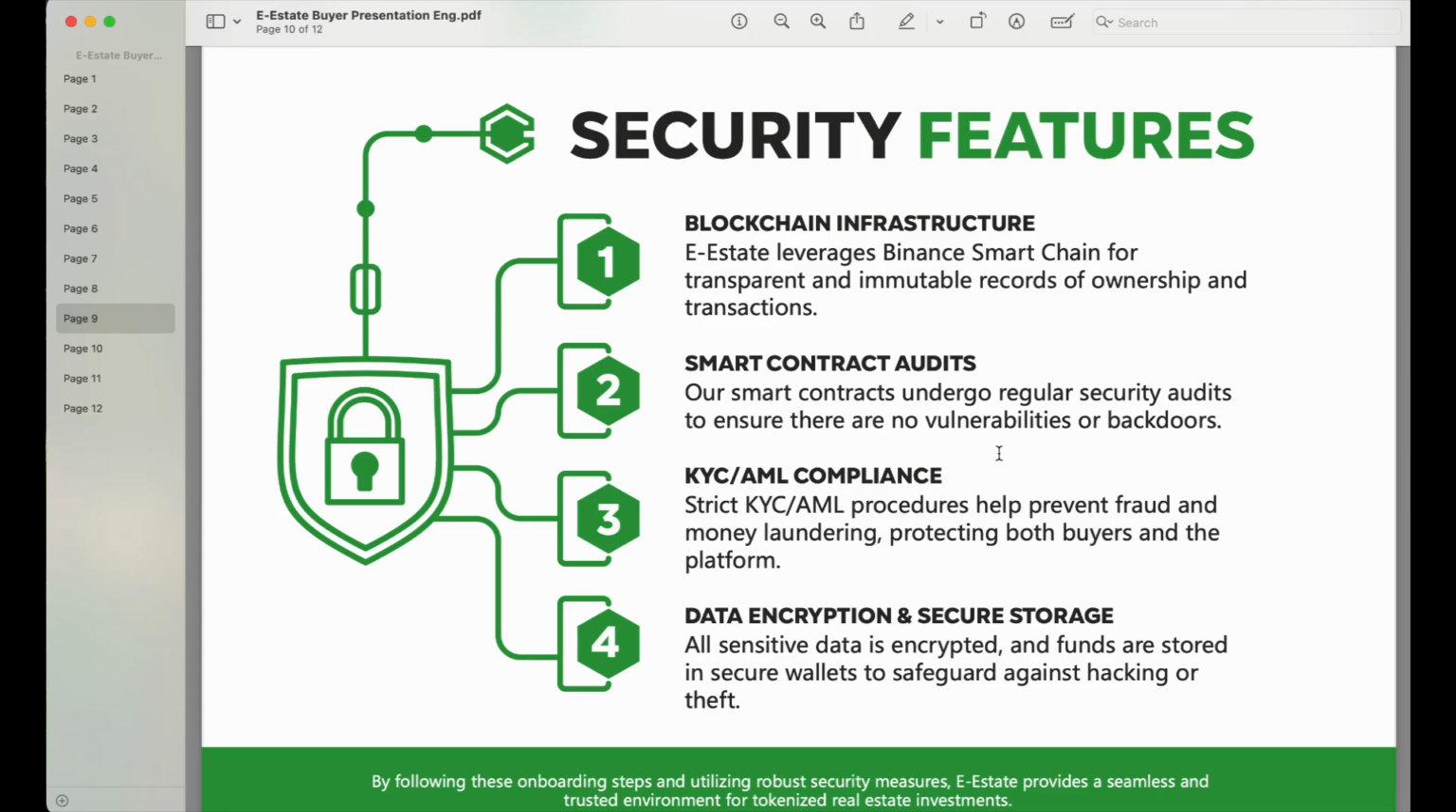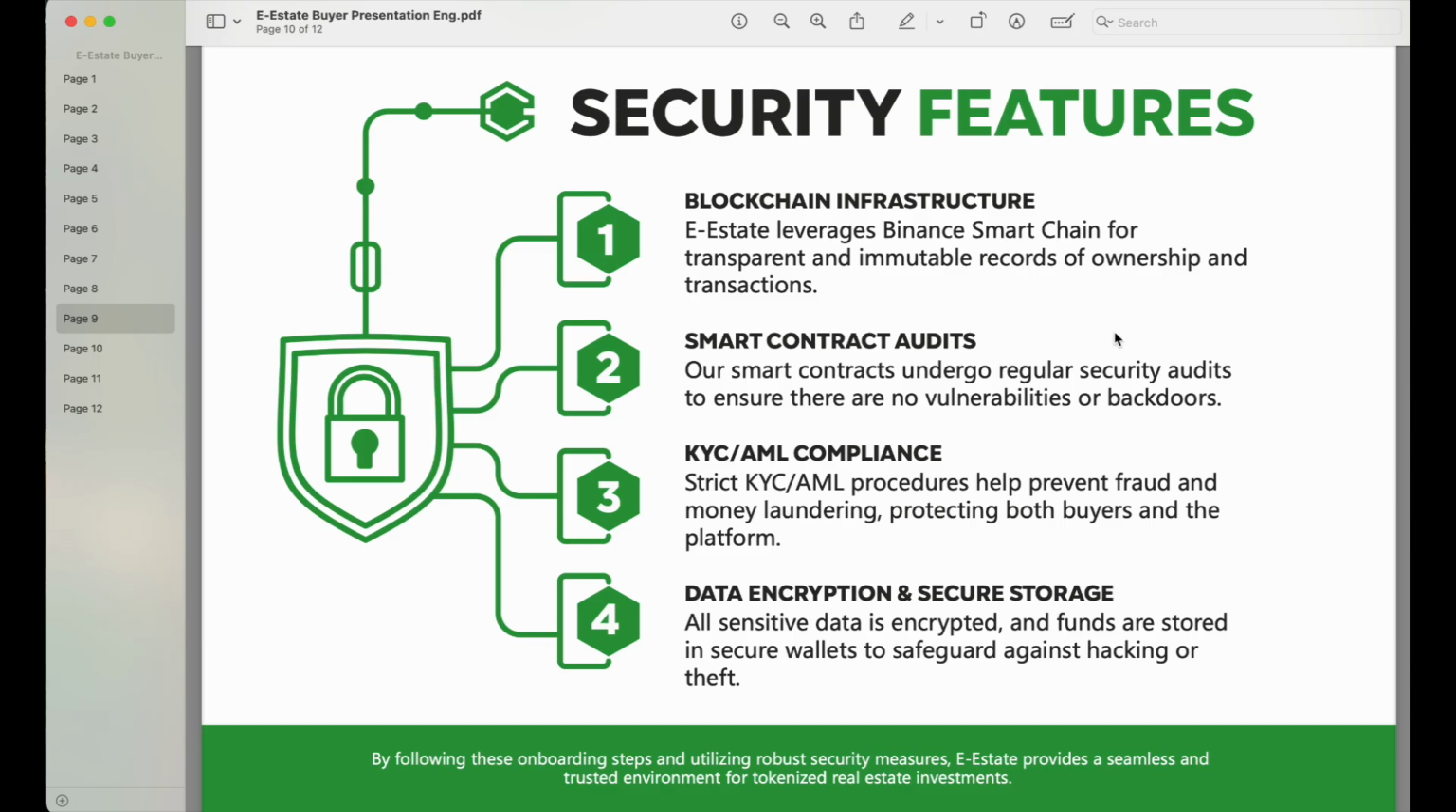They have the blockchain infrastructure and they leverage Binance Smart Chain, as I said before. So there is a lot of transparency here, because everything that is done on this platform is recorded on the blockchain, and you know that once it is recorded on the blockchain, it cannot be erased, it cannot be changed. Nobody can go there and say they want to change anything. So your ownership of the fraction of the property that you have is recorded on the blockchain. That will never be changed.